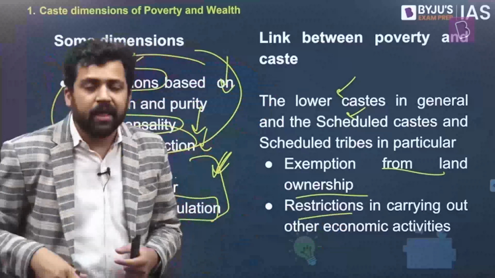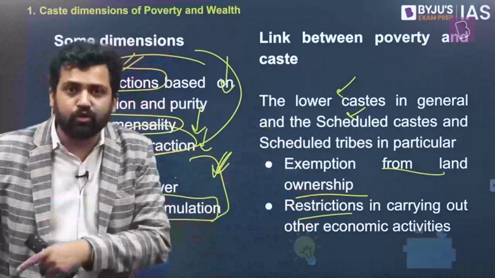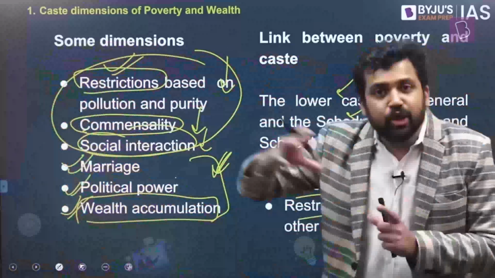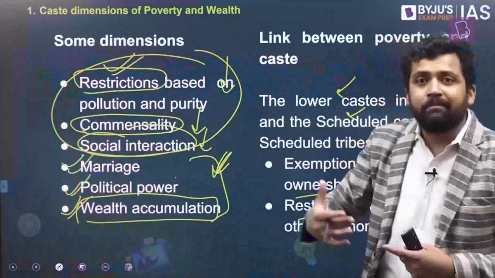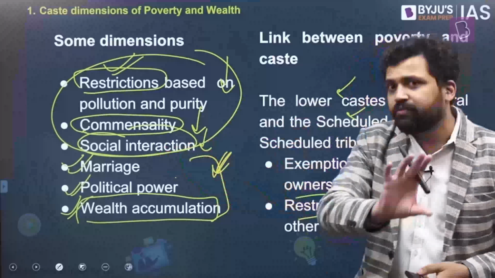You are restricted to certain occupations. So maybe there are restrictions on economic activities, which could have led to a situation where they don't have enough economic opportunities, which could have led to a situation where they don't have enough wealth. Now, how grave is the situation? How skewed is the distribution of wealth? How poor are members from the scheduled caste community or lower caste community or OBCs or the scheduled tribes? We'll look at some of these dimensions.